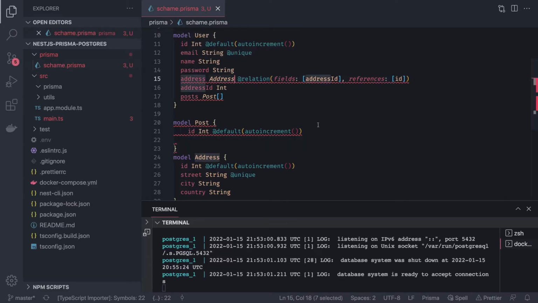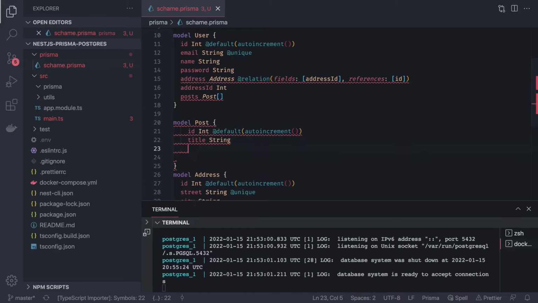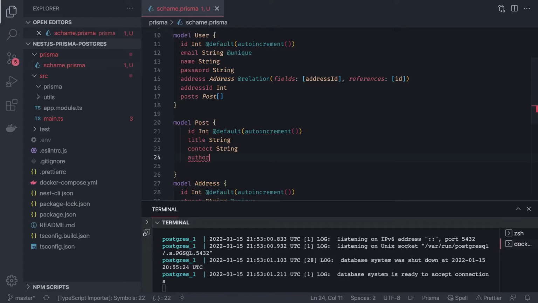Inside Post we have an auto incremented id, title, content, and here we are going to have a relationship with the user. I will define author. Author has a relationship with the User, and here the relation, I will pass fields, let's call it authorId, and it will have references to the id, and authorId is of type integer in the same table.